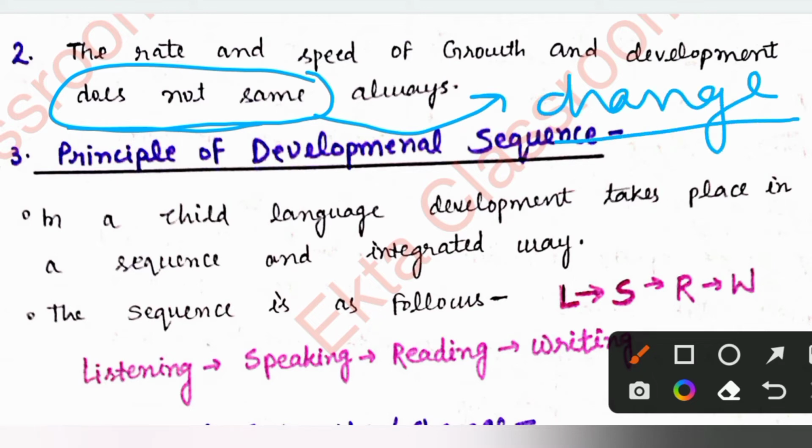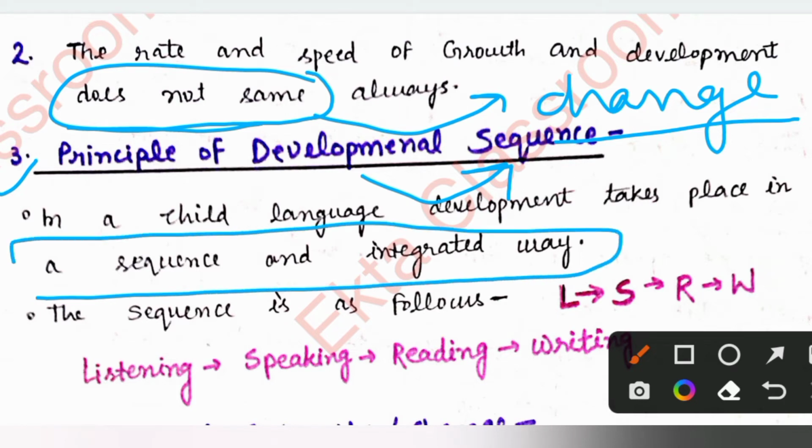Now let's talk about the third principle, developmental sequence. As you can see, it's related to sequence. If we talk about language development in a child, language development takes place in a sequence and integrated way. This is very, very important. The sequence is as follows: LSRW.